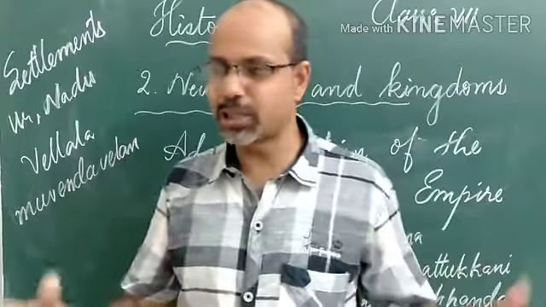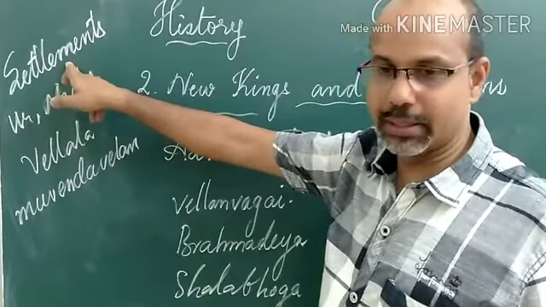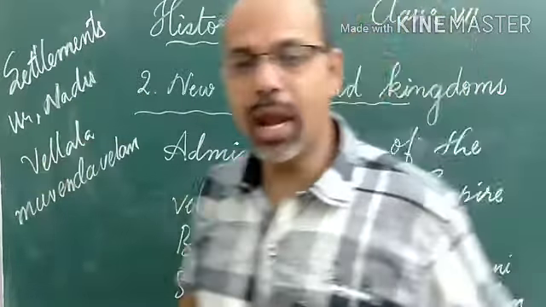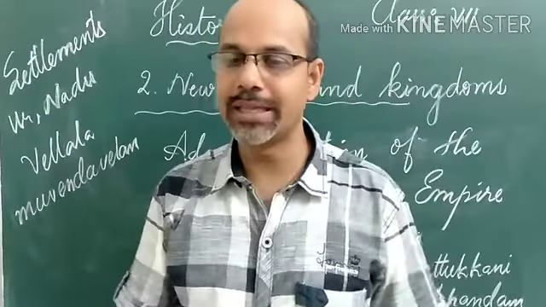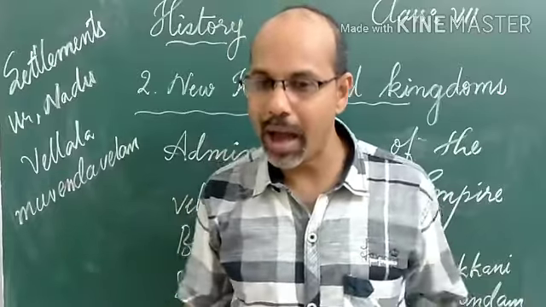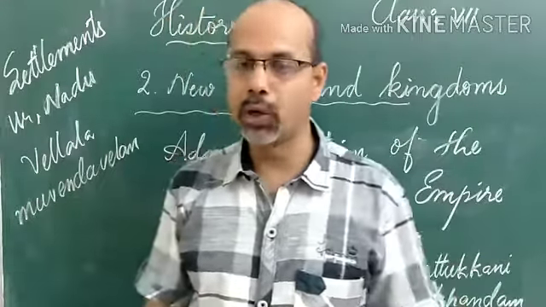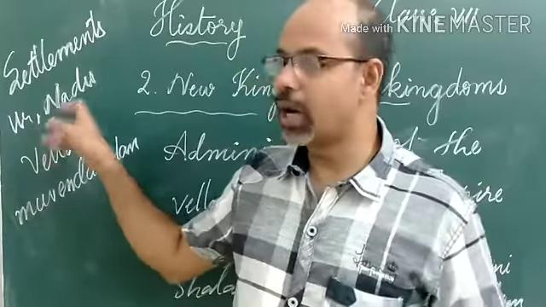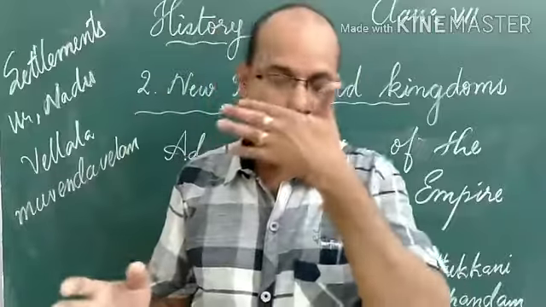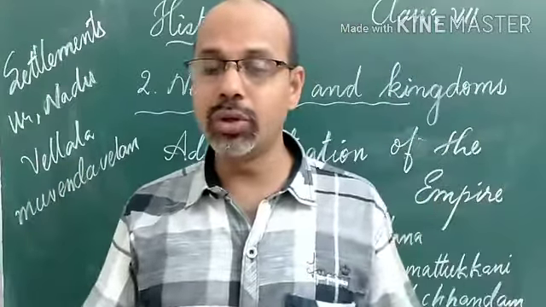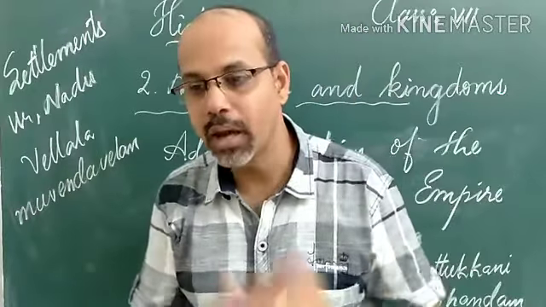So groups of such villages, Ur meaning the settlements of peasants, became larger and larger gradually, and this became Nadu. So what was Nadu? The smaller settlements of peasants were known as Ur, and when Ur began to develop and grow larger, that was known as Nadu.